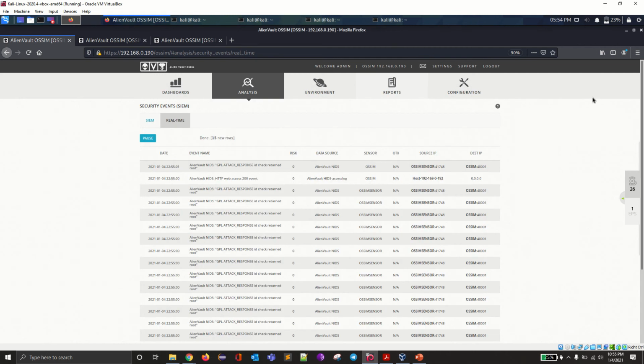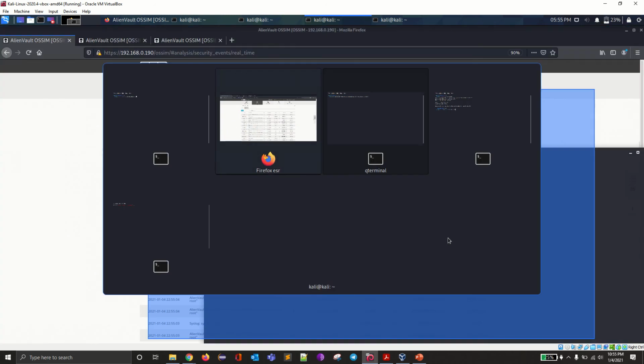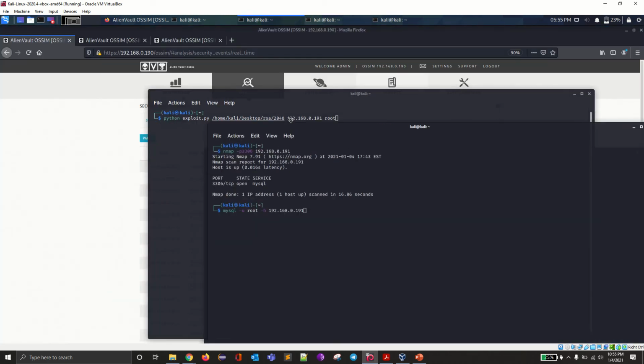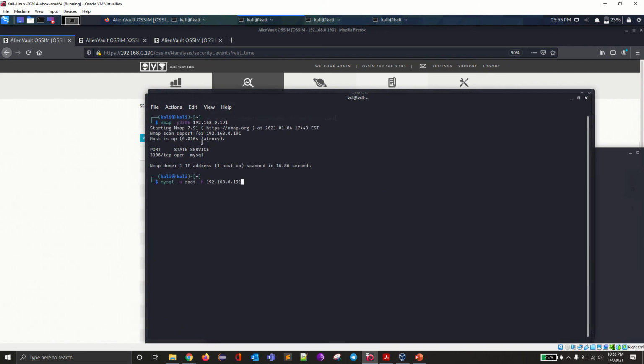Moving further to the second attack, I did one MySQL attack. To go with the MySQL attack, first we need to do an Nmap scan to check whether the port is open or not on the target machine. For that purpose, I ran an Nmap scan here, and I found that port 3306 is open, and MySQL by default works on port 3306.